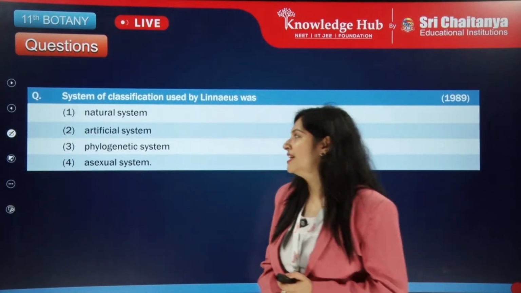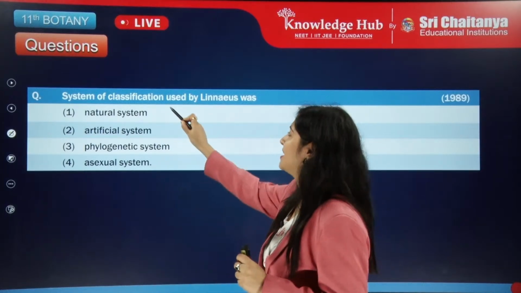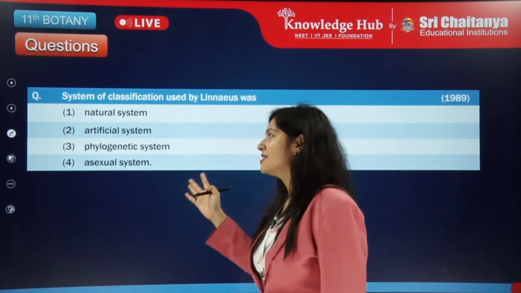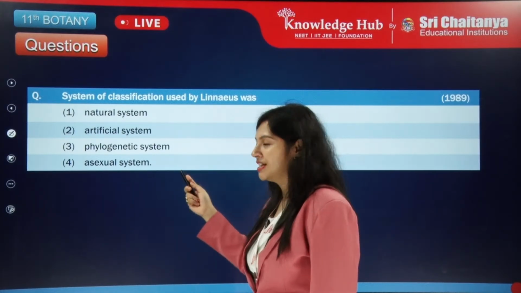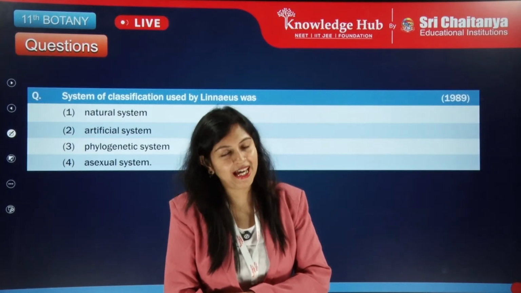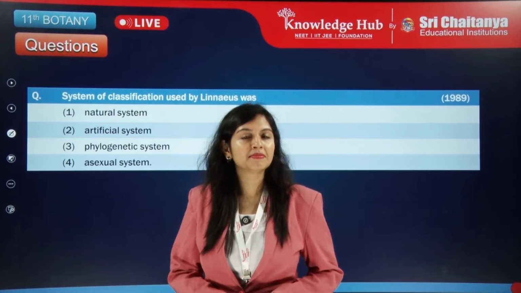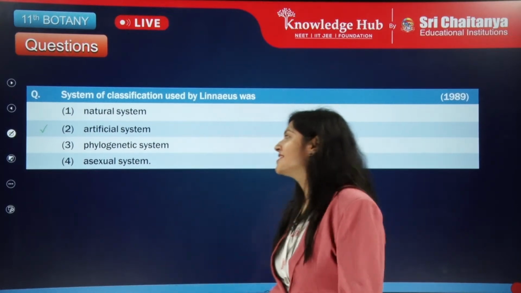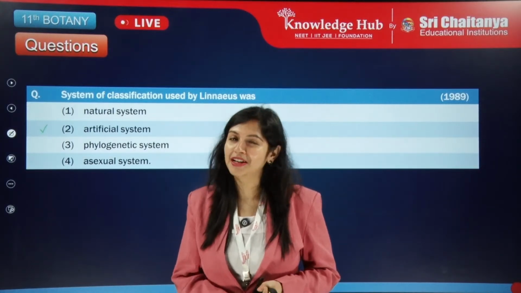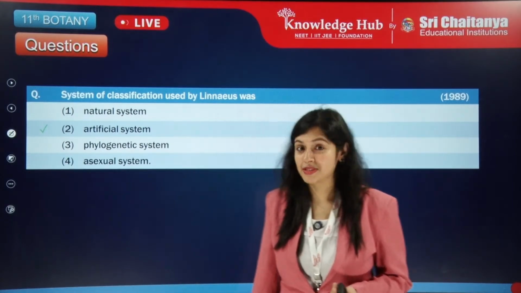Now, the system of classification used by Linnaeus was what? Natural system, artificial system, phylogenetic and asexual. Here you go again with 2 to 3 seconds maximum, then I'll give you the answer. It is artificial system. I revealed a bit, my dear students, but your NEET will not reveal the answers. You have to study very, very well for your NEET exams.